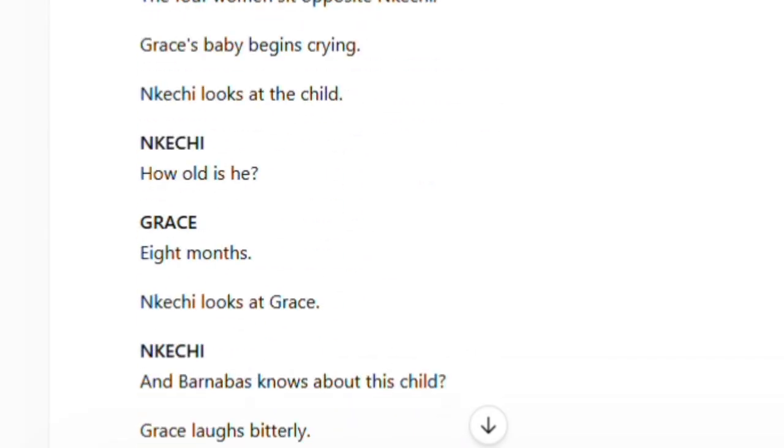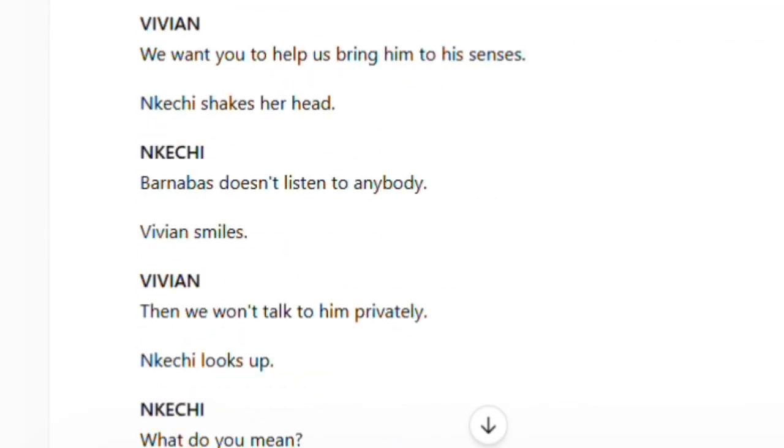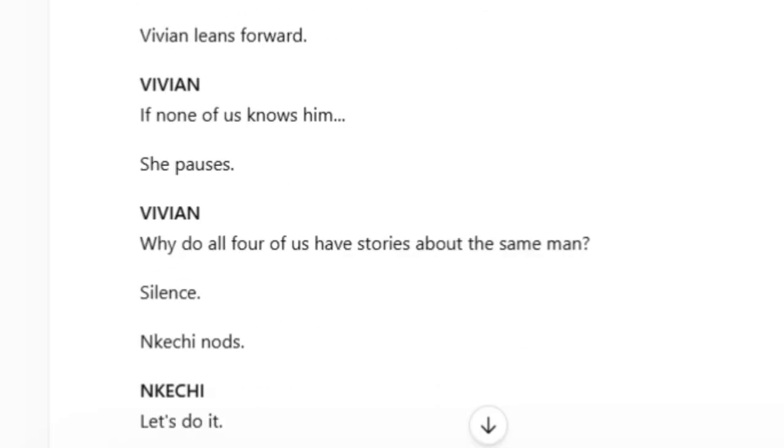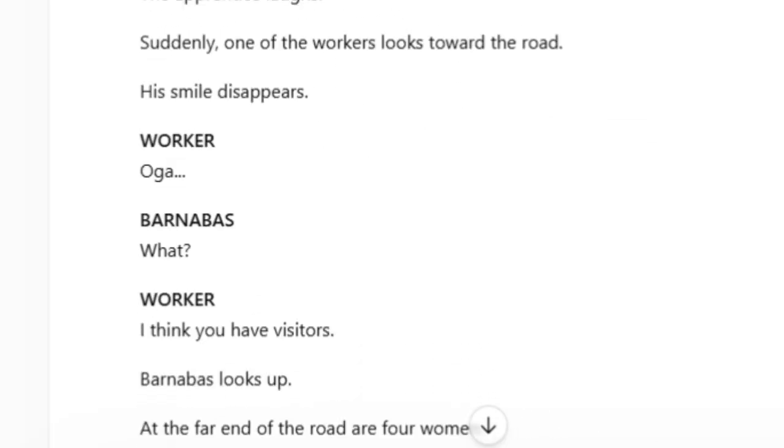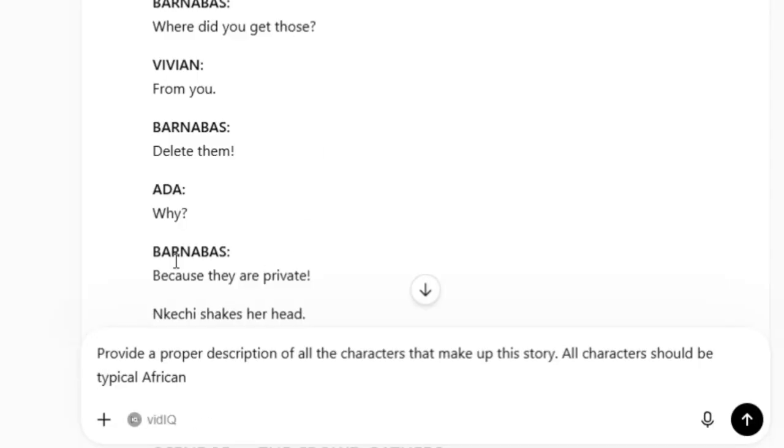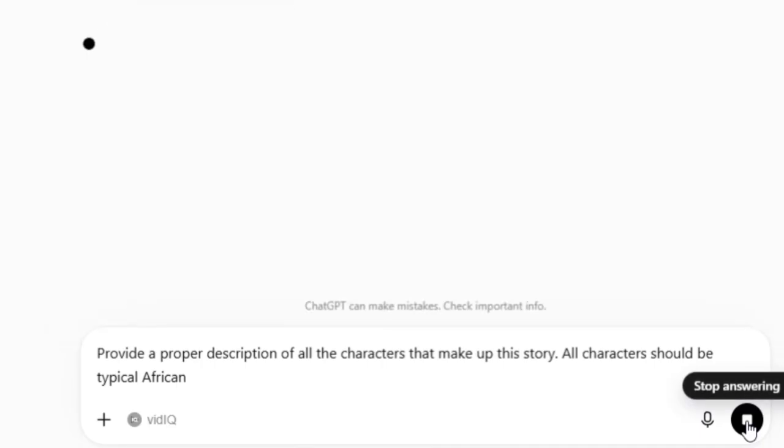Now that we have our story and our dialogue, the next thing we need is characters. Yes, I told it the names of most of the characters, but I don't have the descriptions. So that brings us to the next step, which is asking ChatGPT to provide a proper description of every character in the story. You need to specify the kind of characters you want. If you want a Nigerian, African or American kind of character, or even a Pixar style or realistic character, any character at all, please indicate it so that ChatGPT is going to work with that.